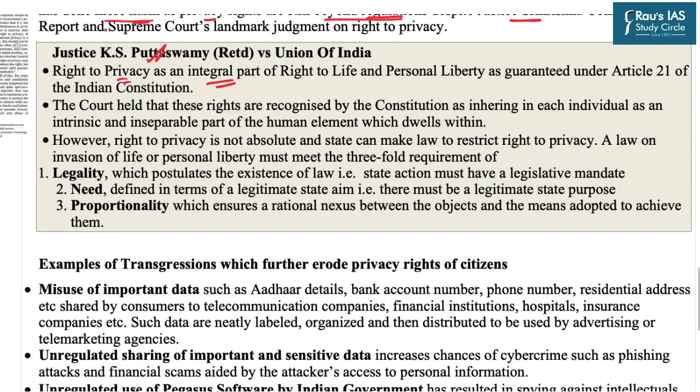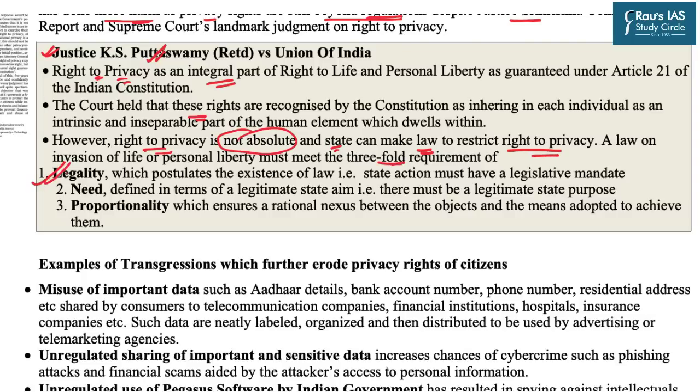Here we can see that in the Justice K.S. Puttaswamy versus Union of India case, the Supreme Court said that the right to privacy is an integral part of Article 21. The court held that these rights are recognized by the Constitution, but along with this, the Supreme Court also said that the right to privacy is not absolute in nature and therefore the state can make certain laws to restrict it. But these laws must fulfill a threefold requirement.